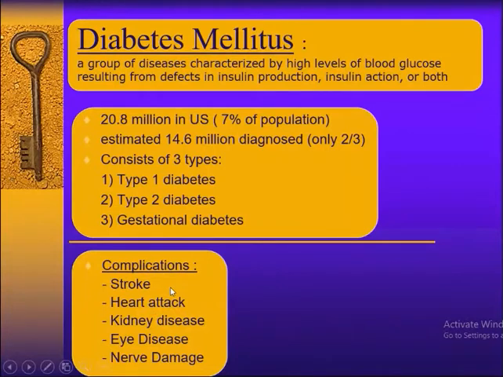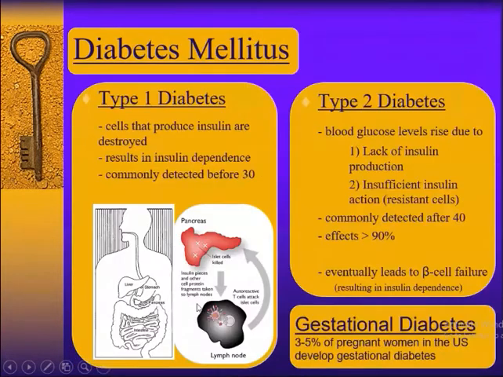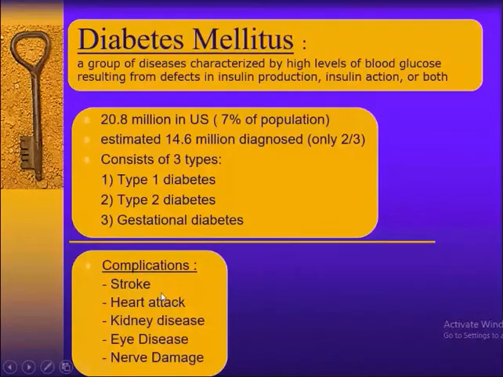Diabetes has complications like stroke, heart attack, and kidney disease, because stroke and heart attack are lipid disorders, and diabetes causes lipid disorder. Kidney failure will be there because glucose attacks the kidney basement membrane. There is also eye disease and vascular disease, because a high level of glucose attacks the endothelial cells of the blood vessels. It also attacks nerve membranes, which causes nerve damage. So a constant high level of blood glucose is very dangerous for us. It can create so many problems, a lot of complications.